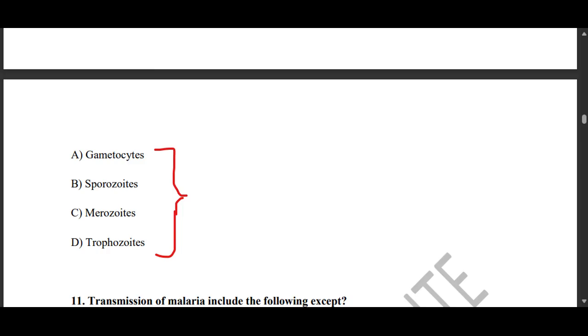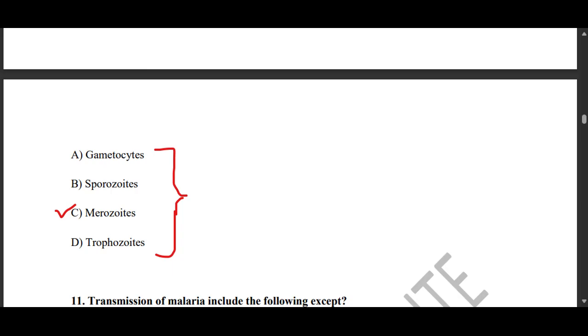Then sporozoites migrate to the salivary glands, becoming the infective stage for the next human host. So in this particular case our option is C, merozoites.